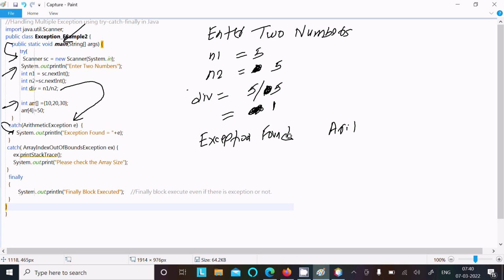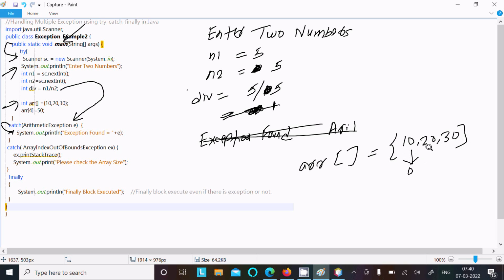So there is the array arr, and it has 3 elements that I store: at index 0, 10, then 20 and 30. So this is index 0, this is 1, and index 2 is 30. So now arr has the size 3. There are 3 elements, indices 0, 1, 2, but I'm trying to enter a value at the 4th position, index 3.